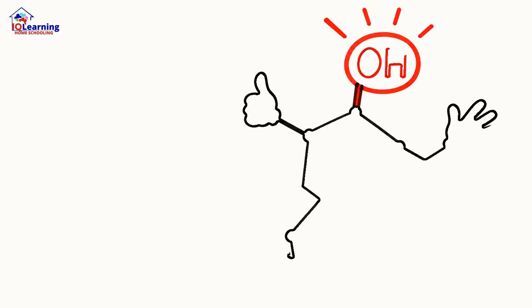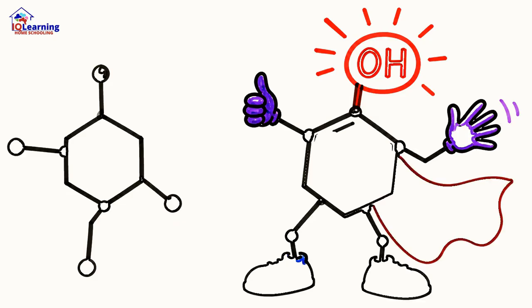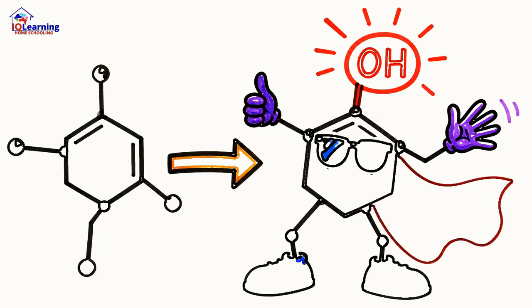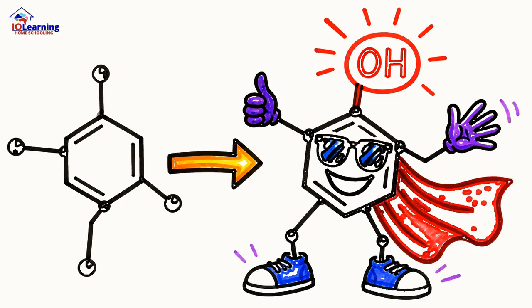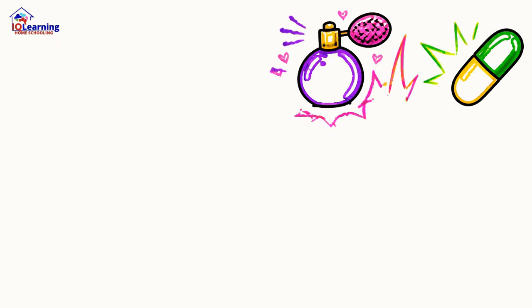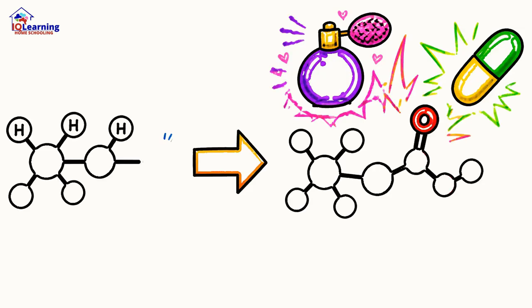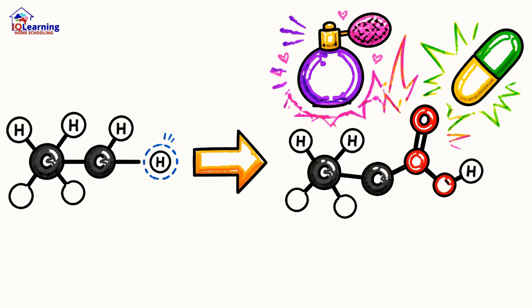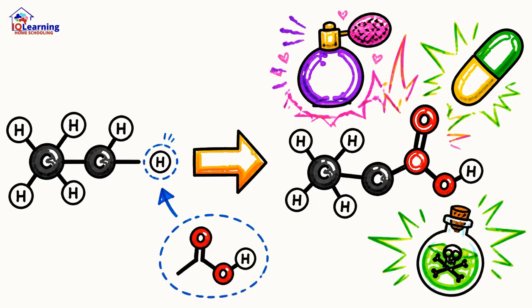Imagine organic chemistry as a skeleton, the simple, sturdy frame of a hydrocarbon. But what gives a molecule a face, hands, a personality? That's the job of functional groups. By swapping just one hydrogen atom for a small cluster containing oxygen, we can turn a basic fuel into a perfume, an antibiotic, or even a poison. It's a tiny change with massive consequences.